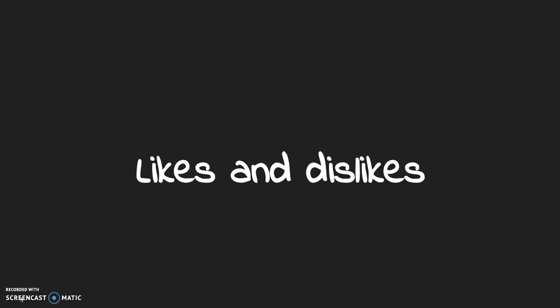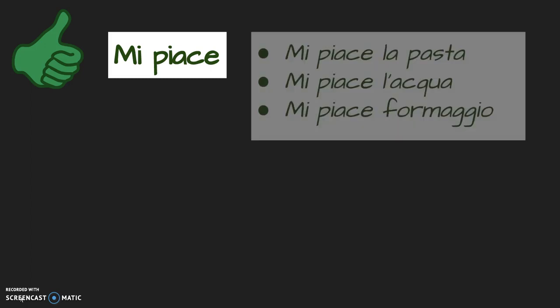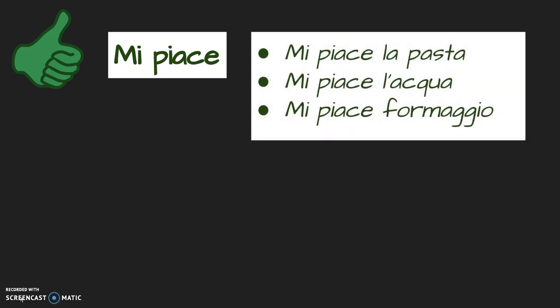So let's start with likes and dislikes. I like is mi piace. For example, mi piace la pasta, I like pasta, mi piace l'acqua, I like water, and mi piace il formaggio, I like cheese.